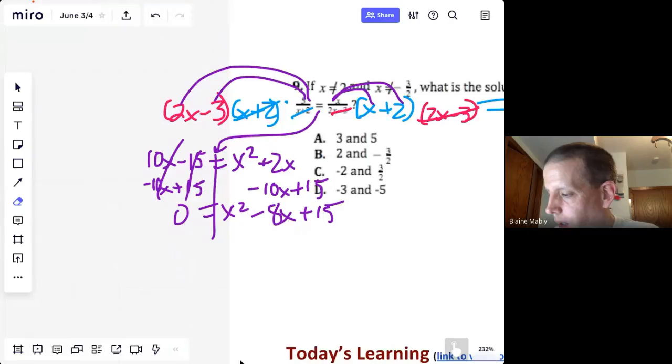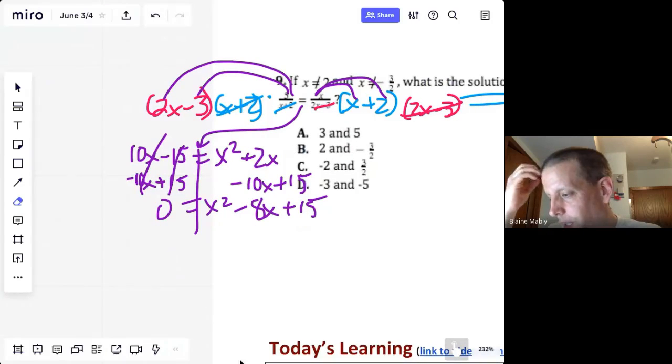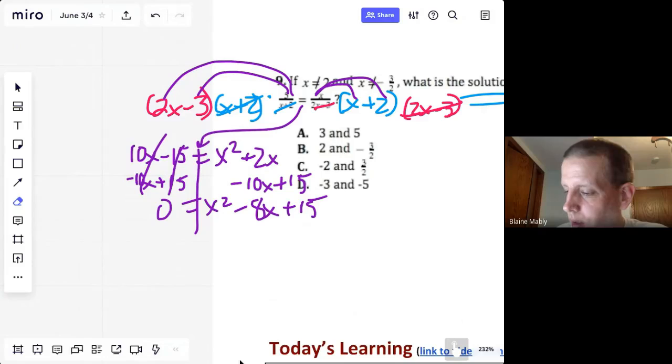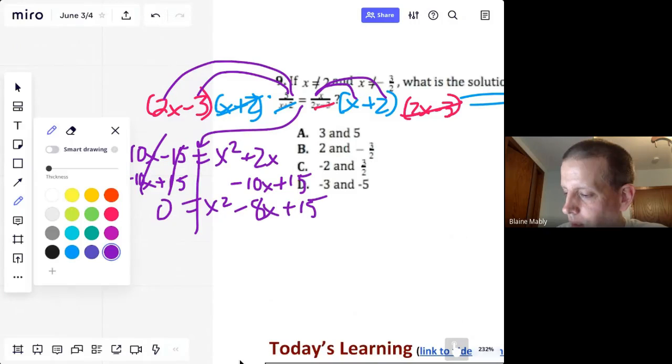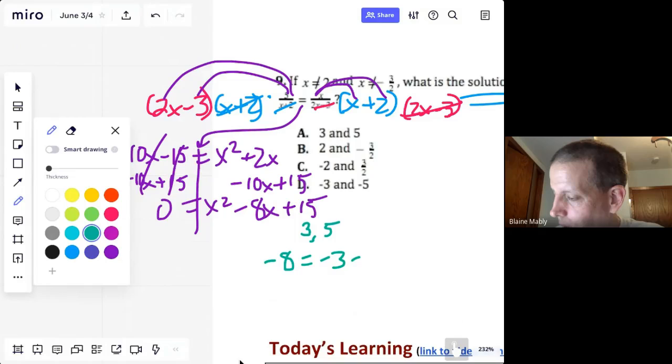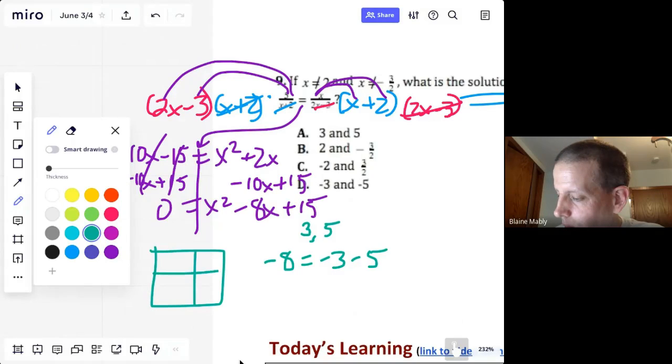That doesn't really matter. But this one, let me see. I don't like the quadratic formula, I don't want to write all that. But I think this one might factor because I see 8. So let me try this. 15 factor pairs are 3 and 5. So -8 is going to be -3 minus 5. Let me draw my rectangles. I don't know if it works until I check. 15 here. I should have done that first.